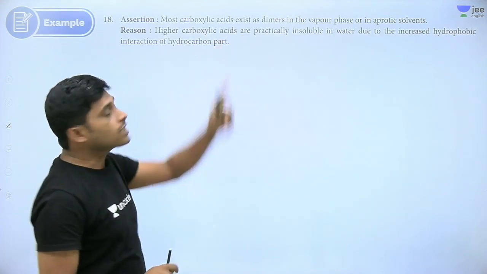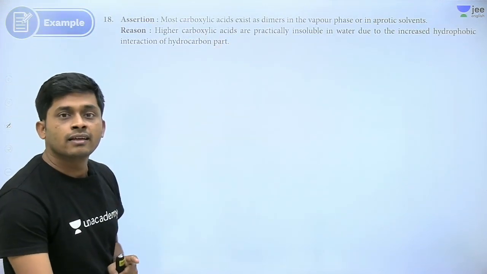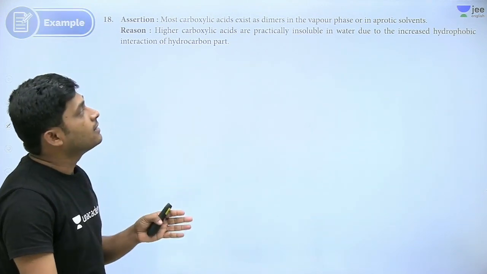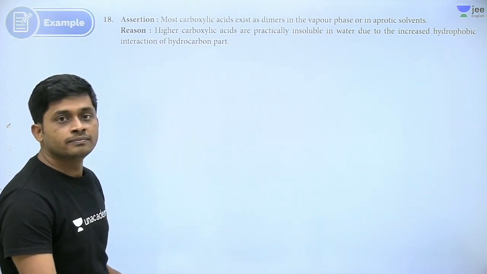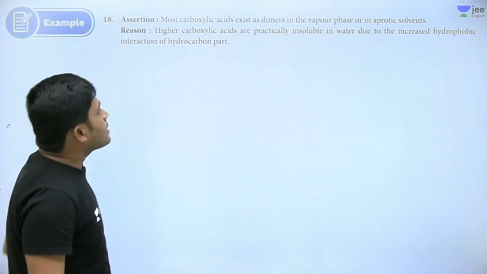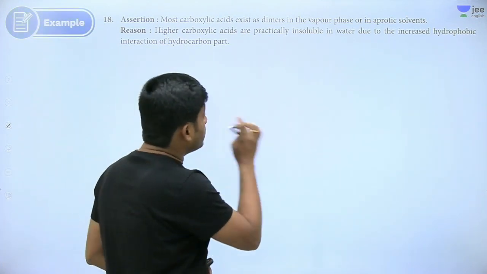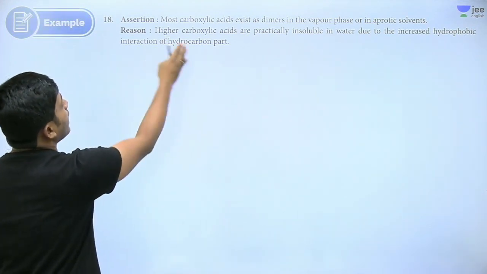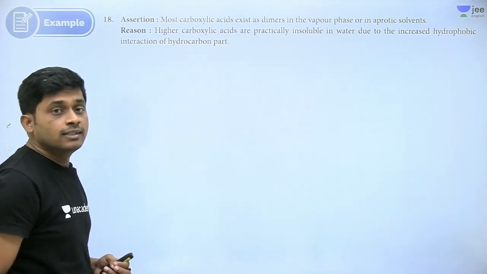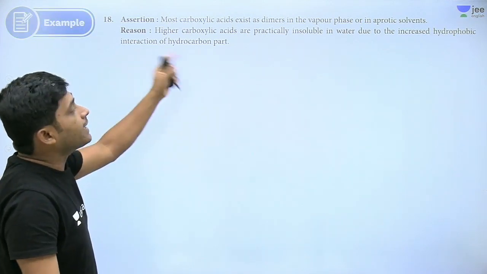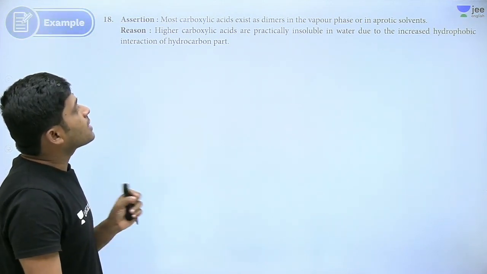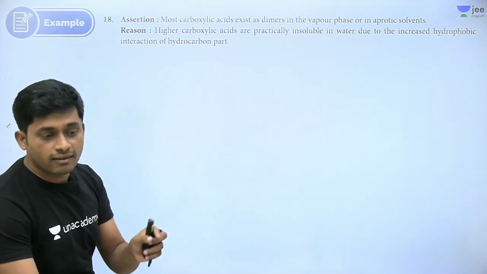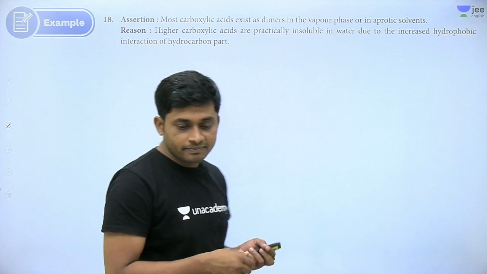This one: most carboxylic acids exist as dimers in the vapor phase or in aprotic solvents. Higher carboxylic acids are practically insoluble due to increased hydrophobic interactions of the hydrocarbon part. Is the first statement correct or not? Suppose acetic acid.